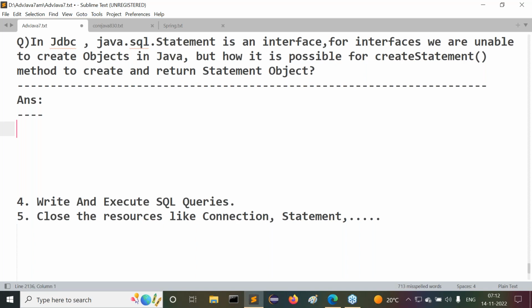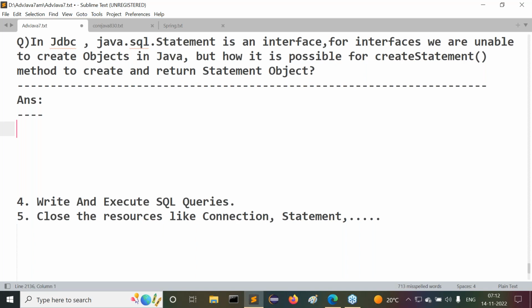The answer is very clear. JDBC is an abstraction, a collection of interfaces where Connection is one of the interfaces, and its implementations are provided by all the database vendors as part of their database software. As part of the implementation of the JDBC abstraction, every database vendor must provide one implementation class for the Connection interface.